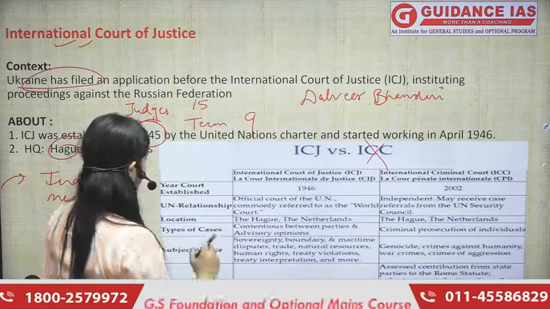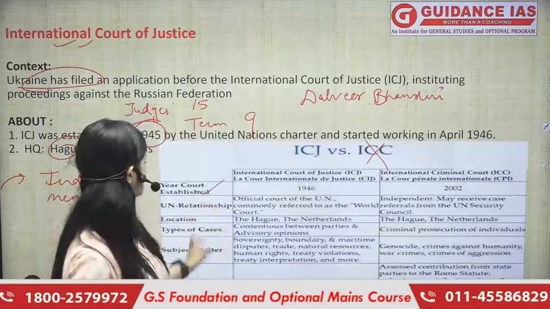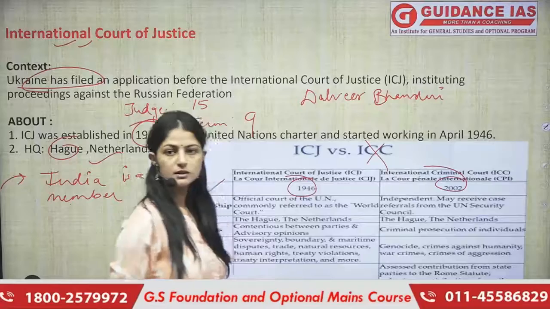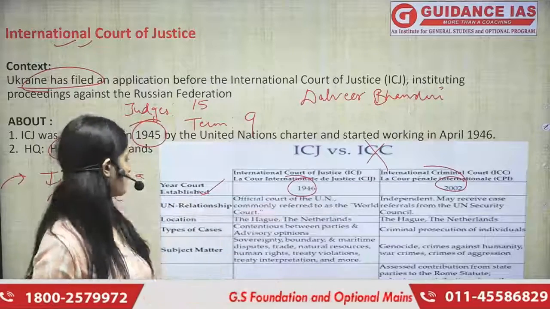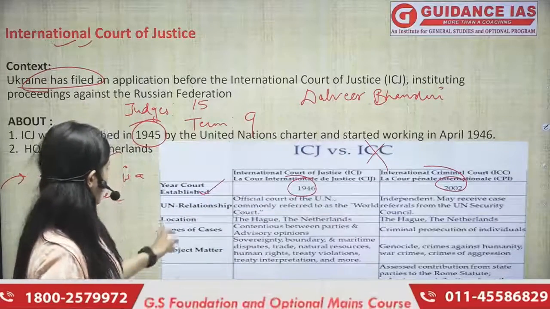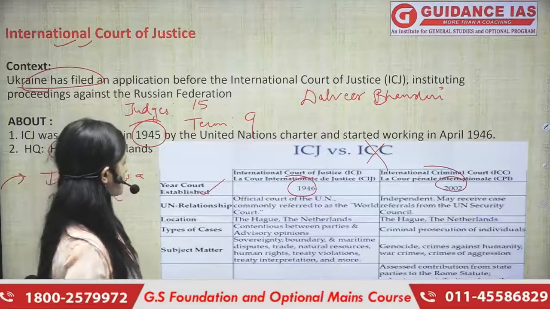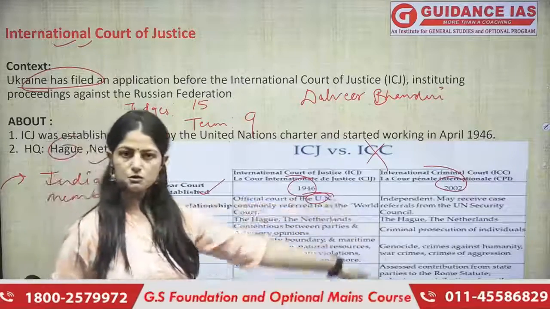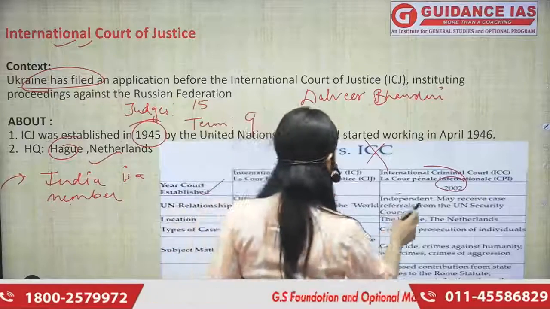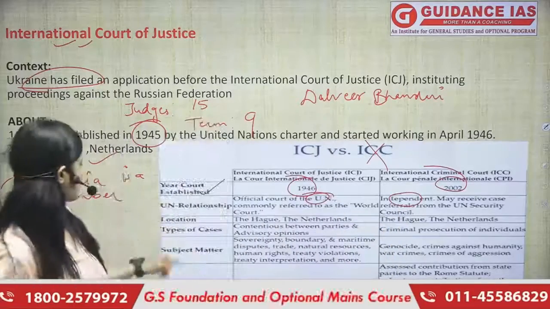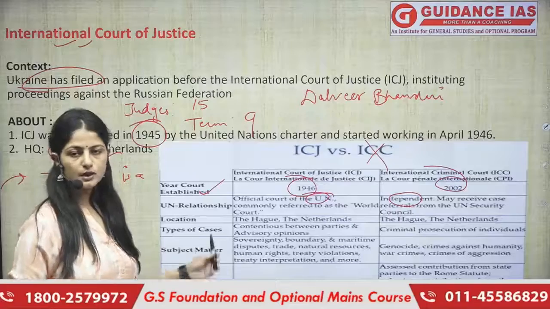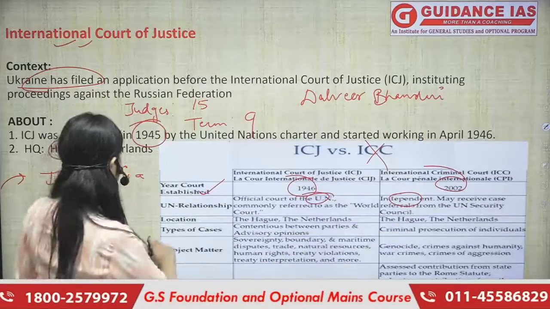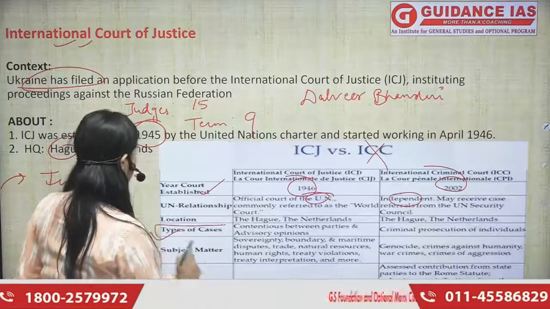Okay, we have understood the year of establishment. It was 1946, whereas it got established later in 2002, ICC I'm talking about. Now, what is the relationship it shares with UN? It is an official court of UN. UN का official court है, whereas that is not an official court. That is independent of it. Okay? So it is independent. If we talk about the location, I've already told you, दोनों के headquarters is located in the Hague, which is in Netherlands.